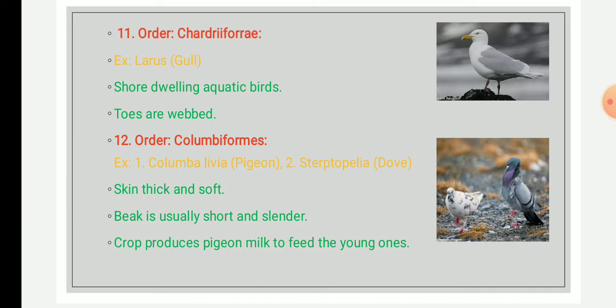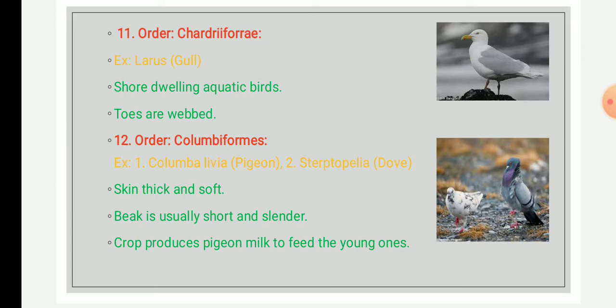The head and neck are small and compact, and the legs are small, with straight tarsus usually shorter than the toes. Here the crop is large, producing pigeon milk. They are monogamous, but live in groups.